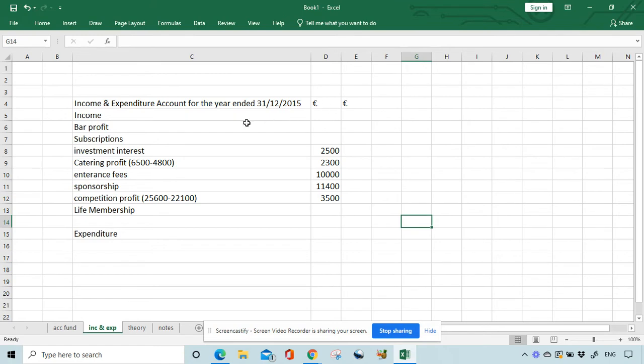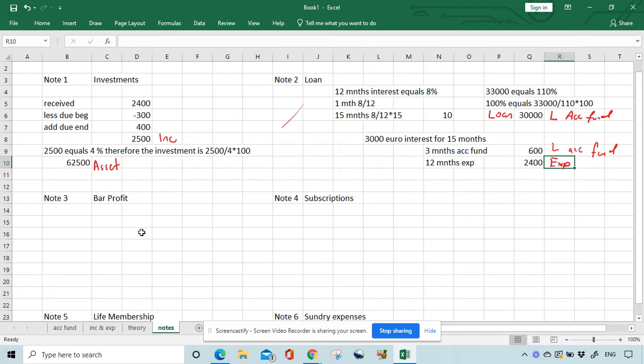Okay, so I'm going to do a note on bar profit and subscriptions and life membership. So first of all, bar profit, we take all our figures which mention bar. So it's going to be sales less cost of sales, which is opening stock, purchases, less closing stock, gives you bar profit.